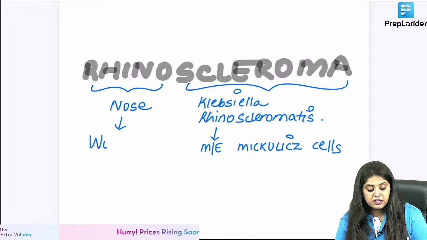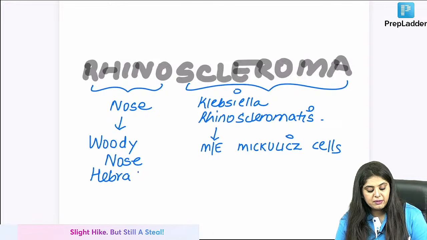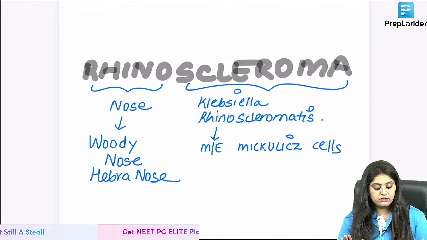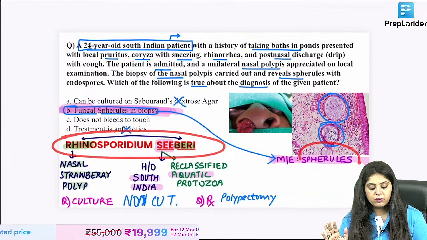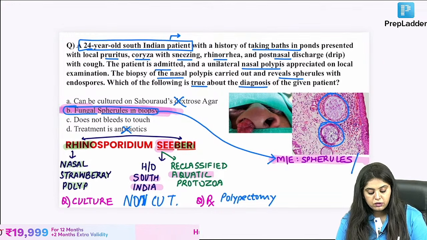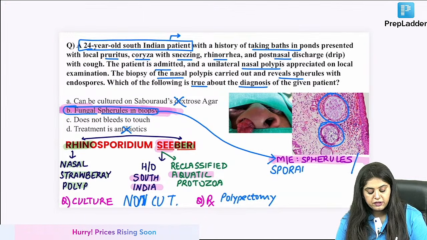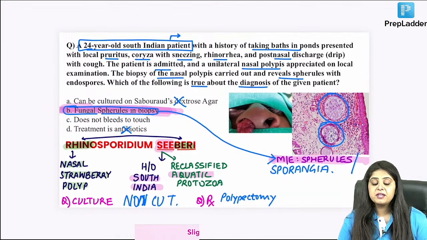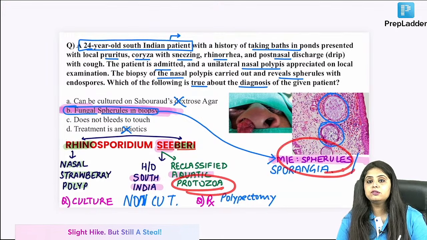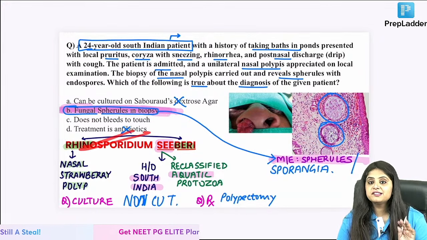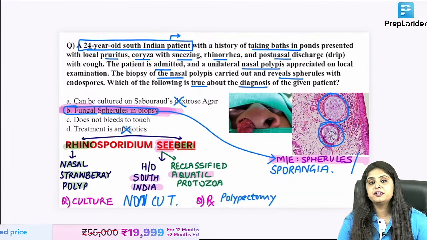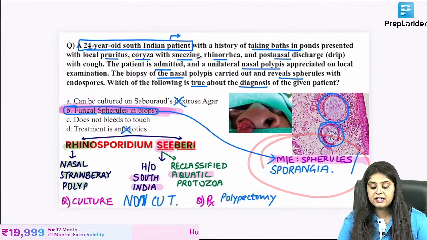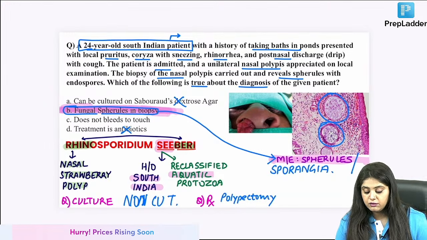Very good. Someone said, ma'am, इसका जो nose होता है, that is also known as the woody nose, Hebra nose. Yes, ये सब आज नहीं बात करते. We will talk about it tomorrow. But I hope you've understood that rhinoscleroma is a bacterial infection, whereas rhinosporidiosis, someone said, ma'am, how can it show spherules? Instead of spherules, they also write sporangia, by the way, which means the same. But then you're saying, ma'am, how can a parasite show spherules? Because that is what I'm saying now. Abhi tak to it was always considered as a fungus only. That is why they named it as spherules. Now they are saying that it has been reclassified into a parasite. But terminology to pehle ka chal raha hai na. ठीक है. Woody nose can, yes, rhinophyma can also show.